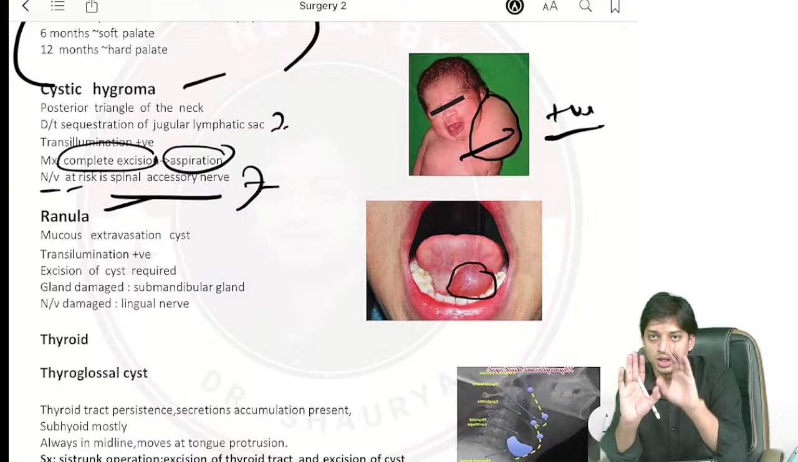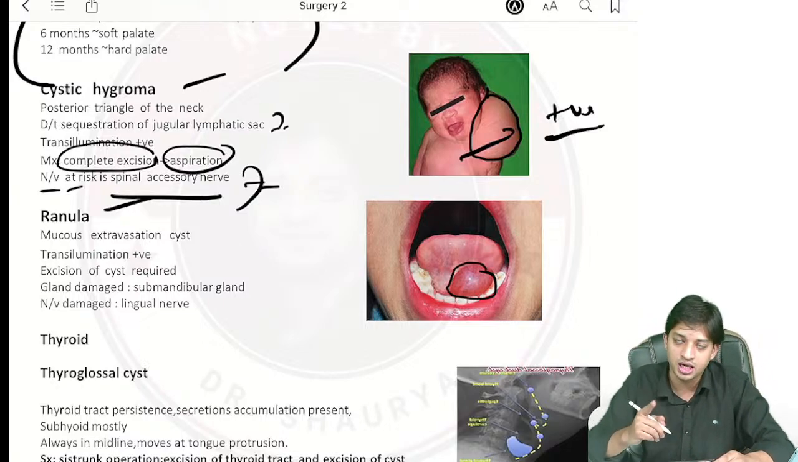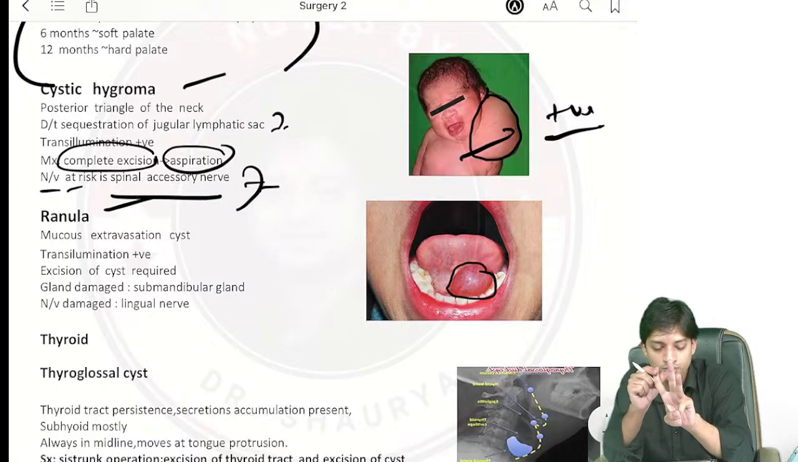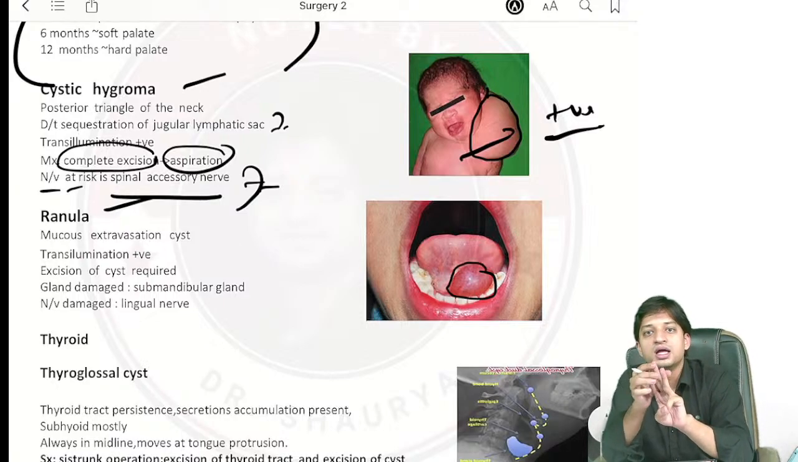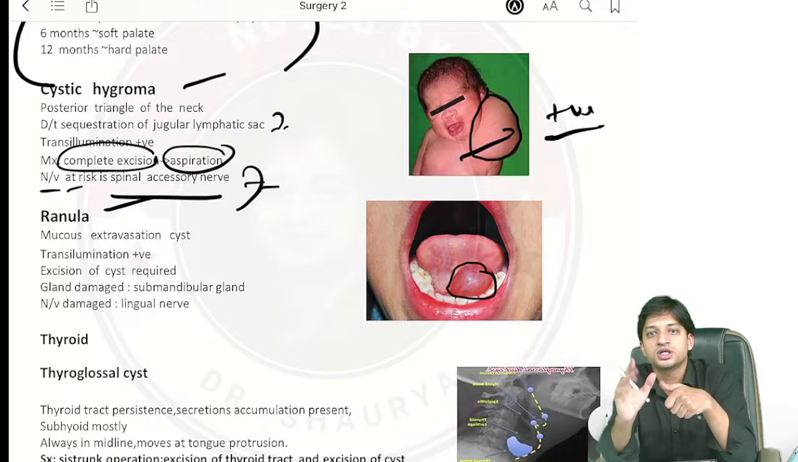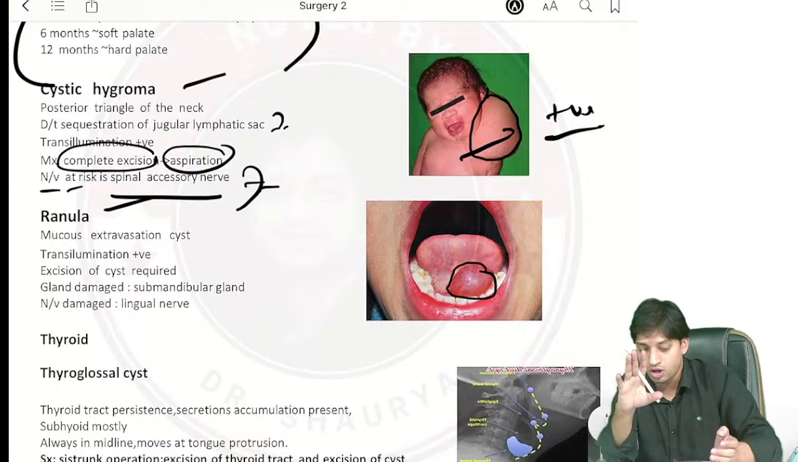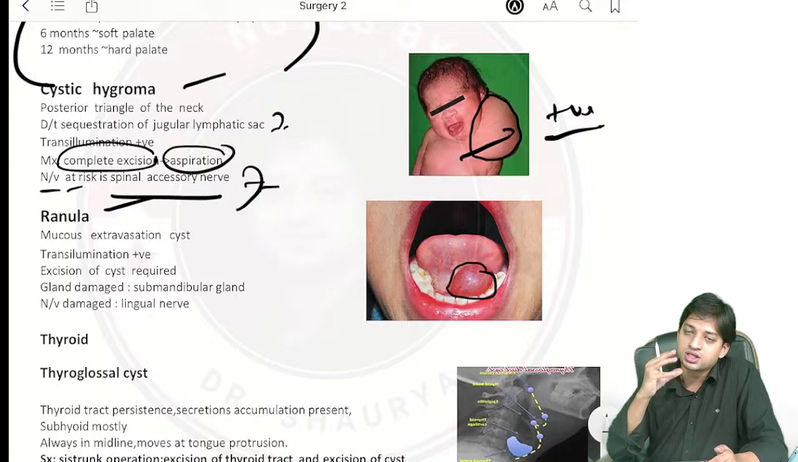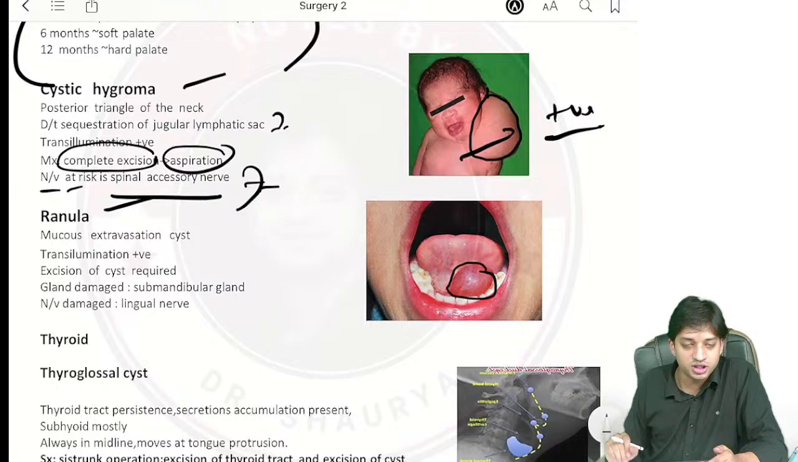Just a minute, hold. Whatever we have studied till now, we saw the trans-illumination test was positive at 3 places. One is the cystic hygroma, another is ranula, and the third was hydrocele. If you can remember, in hydrocele also the trans-illumination test was positive, in these 3 conditions. So all now remember. Now, coming again to the ranula, a mucus extravasation cyst, the trans-illumination test is positive.